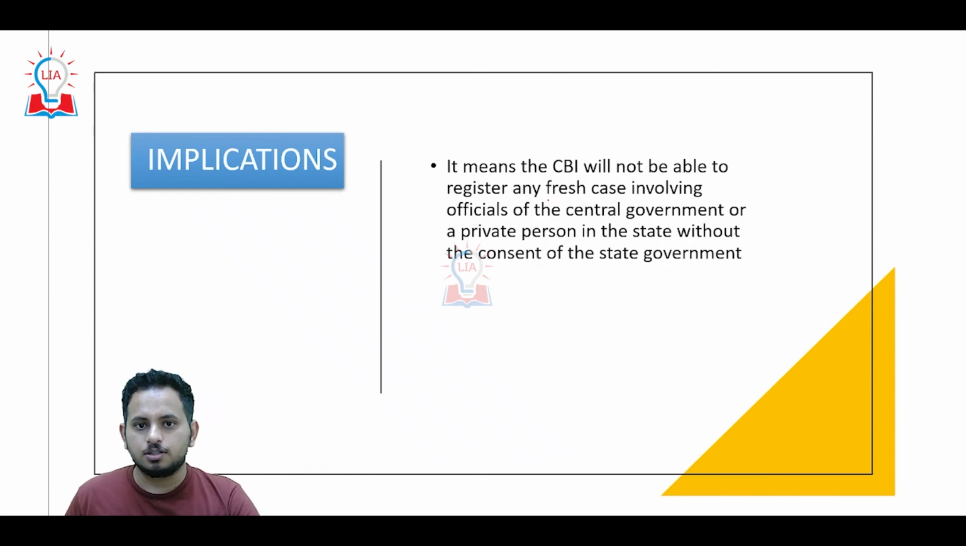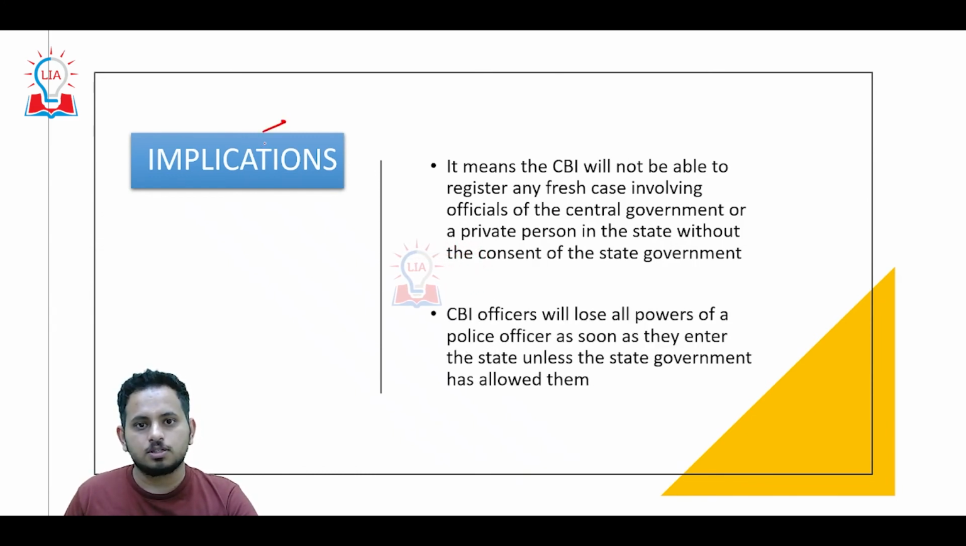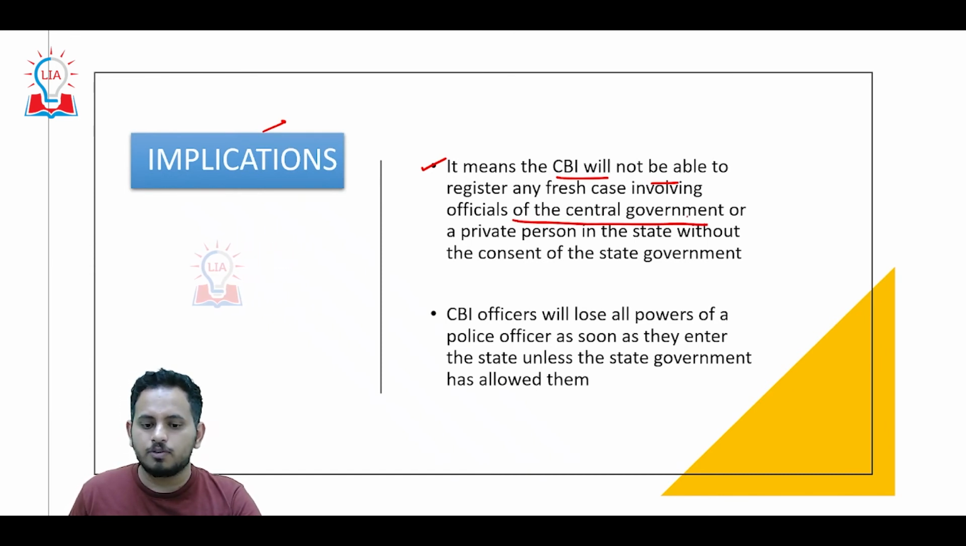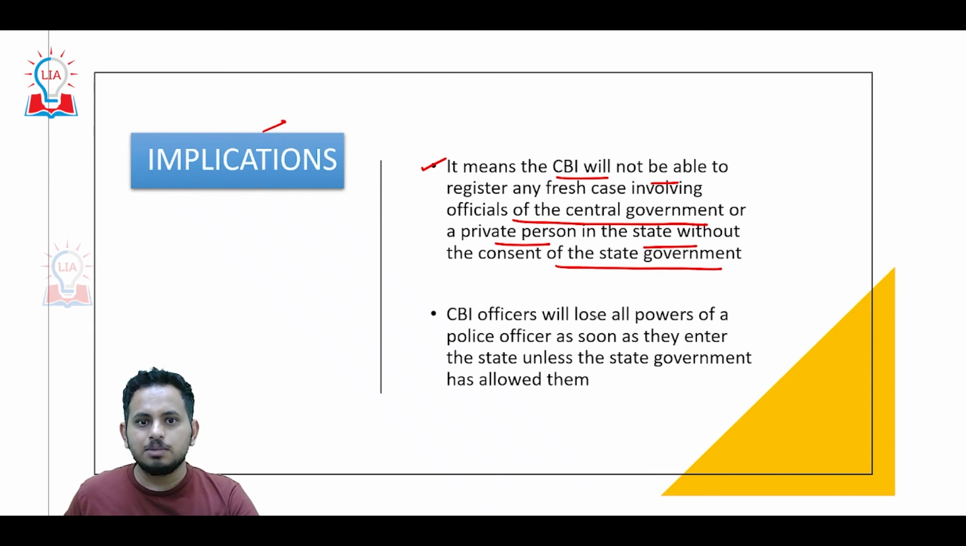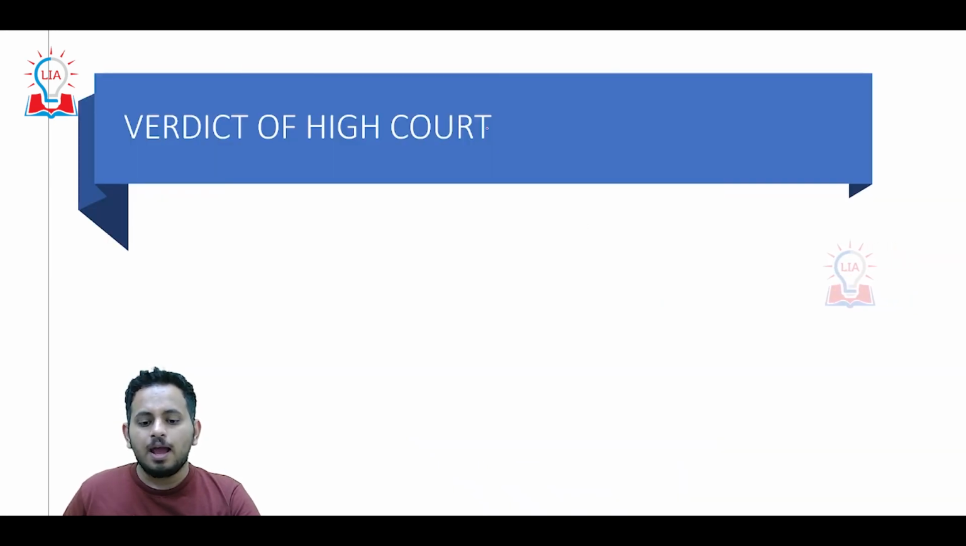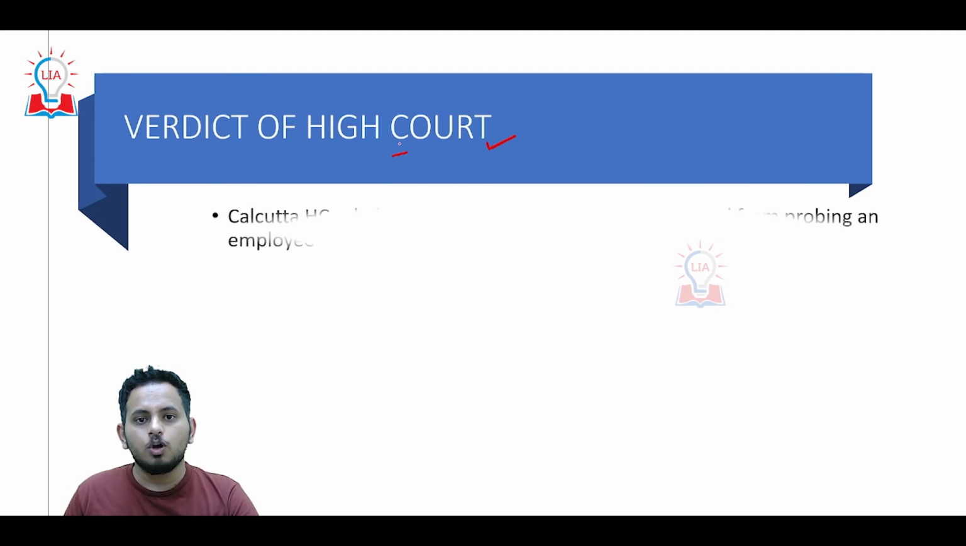What are the implications? What are the consequences of this? The major consequence is that a CBI officer cannot investigate hassle-free in that particular state. Even though he is investigating a central government official, or a private person for that matter, if the state has not given the consent, he cannot carry out the investigation. The CBI officer will lose all his powers for investigation as and when he lands in that state. And in this context, as it is discriminatory, what has been the opinion of courts?